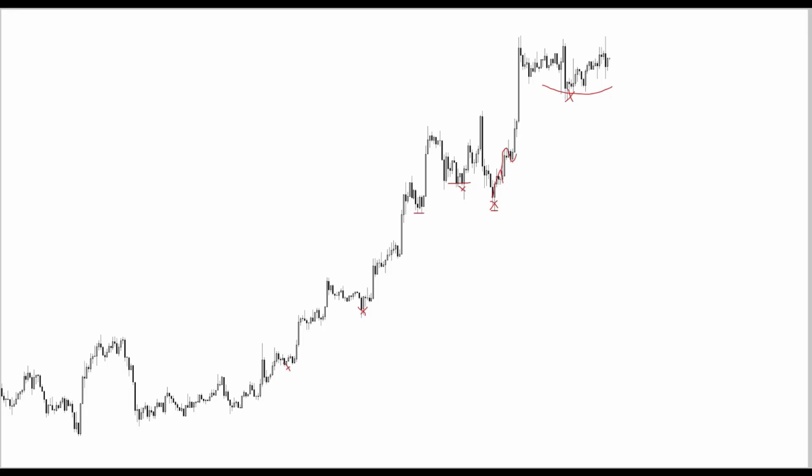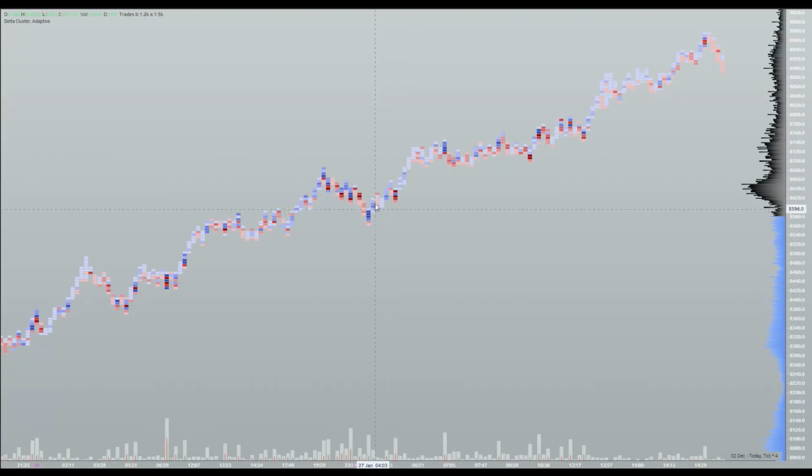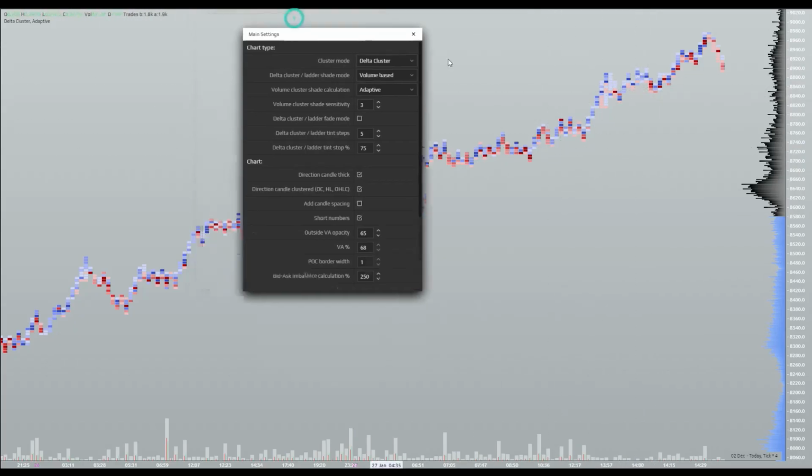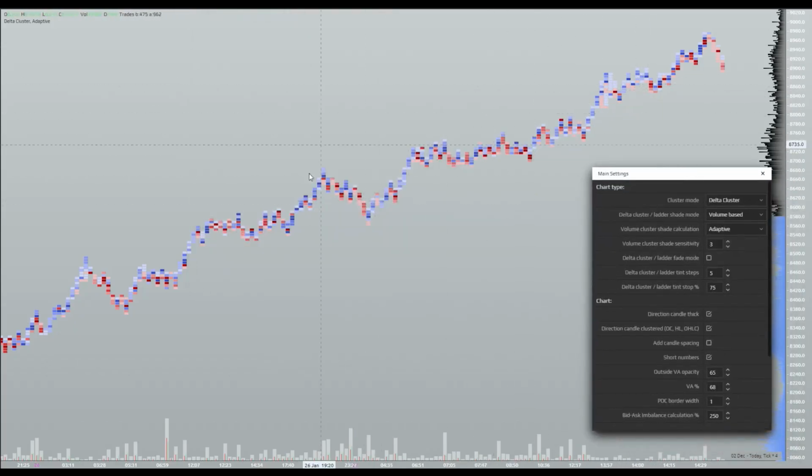So what we can do is take Exocharts. If you have it on adaptive, it's going to show you generically a low sensitivity setting, so it's going to be around 3. So this is going to include a lot of everything, right? It's still going to color based on different gradients to indicate where the high volume occurred. So the dark blue, the dark red, that's where the high volume amounts occurred.